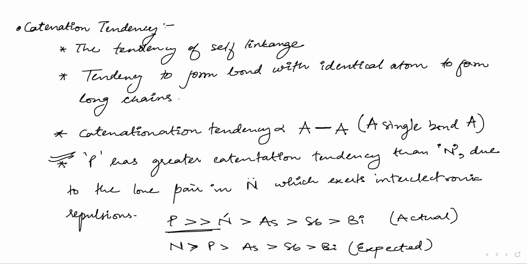Sir, lone pair in nitrogen. No, again, try a bit more. What does the lone pair do? Sir, inter-electronic repulsion. Yes, due to inter-electronic repulsion, it decreases the bond strength, so the catenation decreases. Okay.